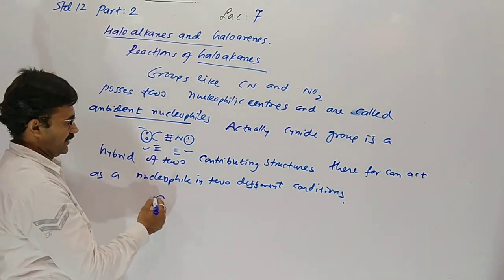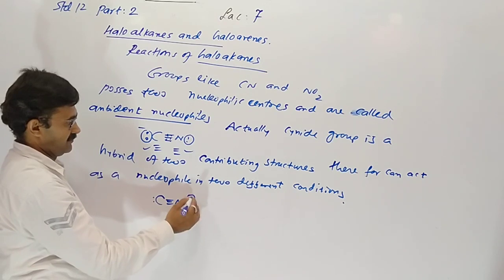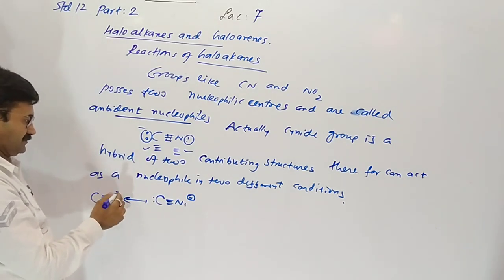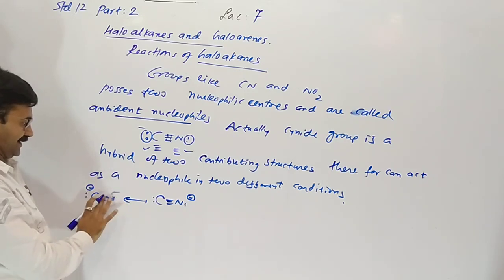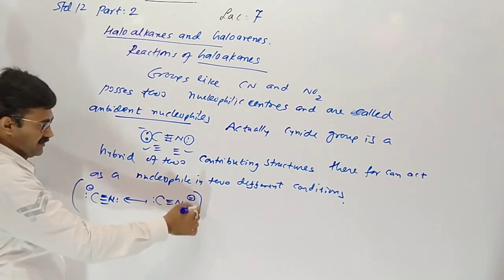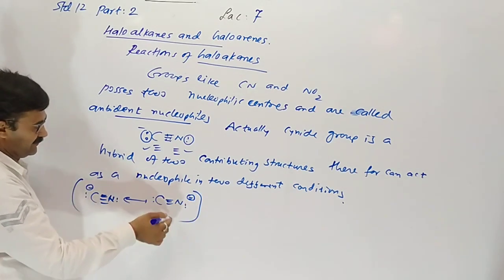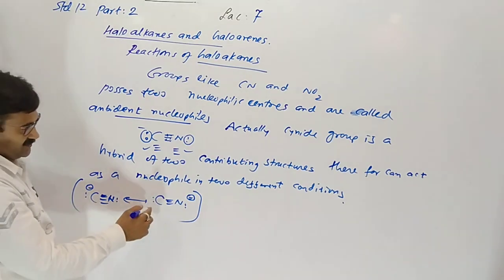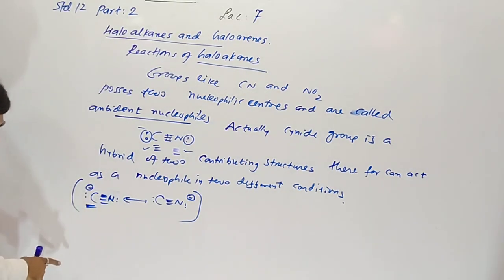Sometimes carbon is donating, sometimes nitrogen, alternating. Carbon and nitrogen, the negative charge continuously changes on both atoms. It depends upon condition. With KCN, this one donates.